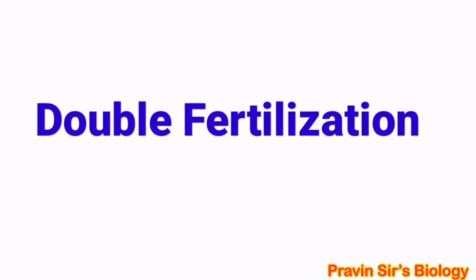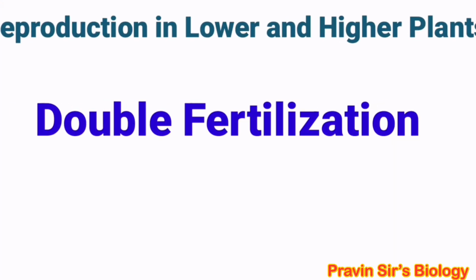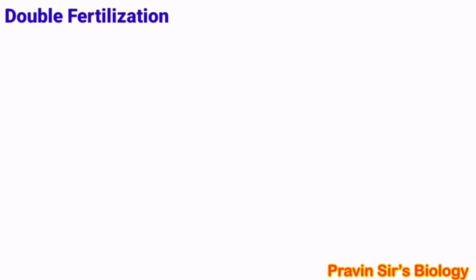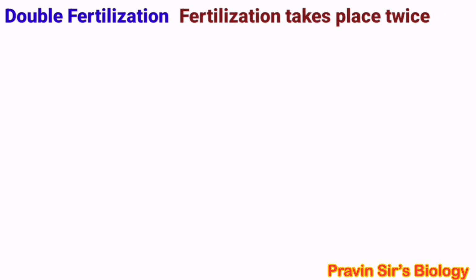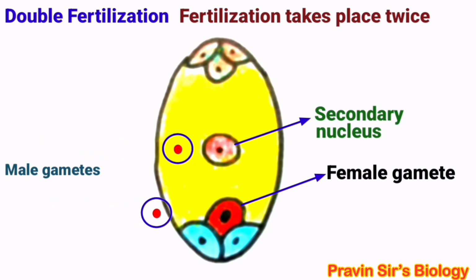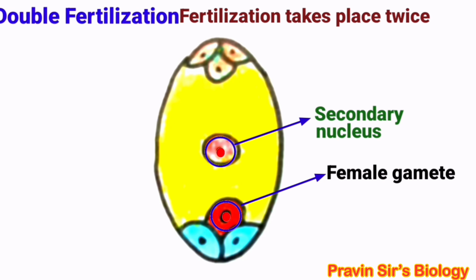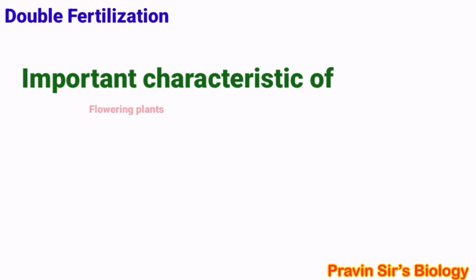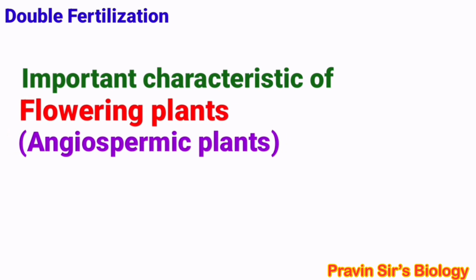Double fertilization. The chapter is reproduction in lower and higher plants. In double fertilization, fertilization takes place twice. Here, one male gamete fuses with the female gamete and the second male gamete fuses with the secondary nucleus. So twice there is fertilization, and that's why it is called double fertilization. It's an important characteristic of flowering plants, angiospermic plants.